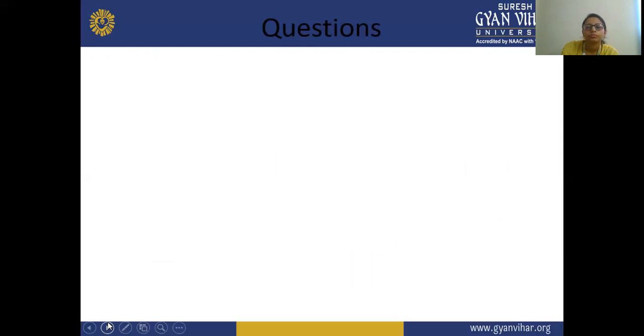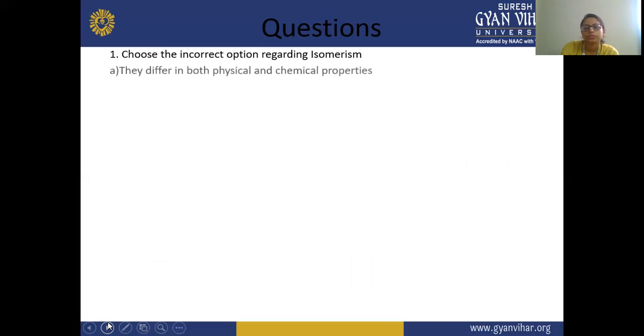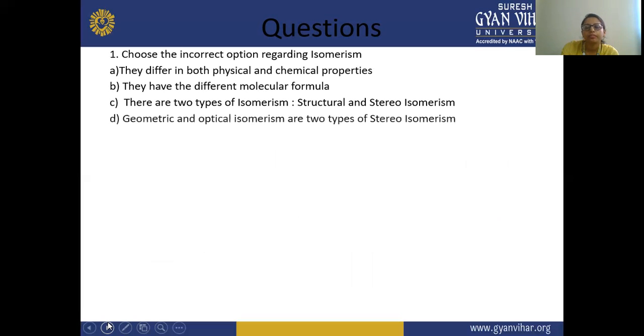Now the questions. First question: choose the incorrect option regarding isomers. First option, they differ in physical property, both physical and chemical. Second, they have different molecular formula. Third, they are of two types, structural and stereo, geometric and optical. So the incorrect option is B, they have different molecular formula.